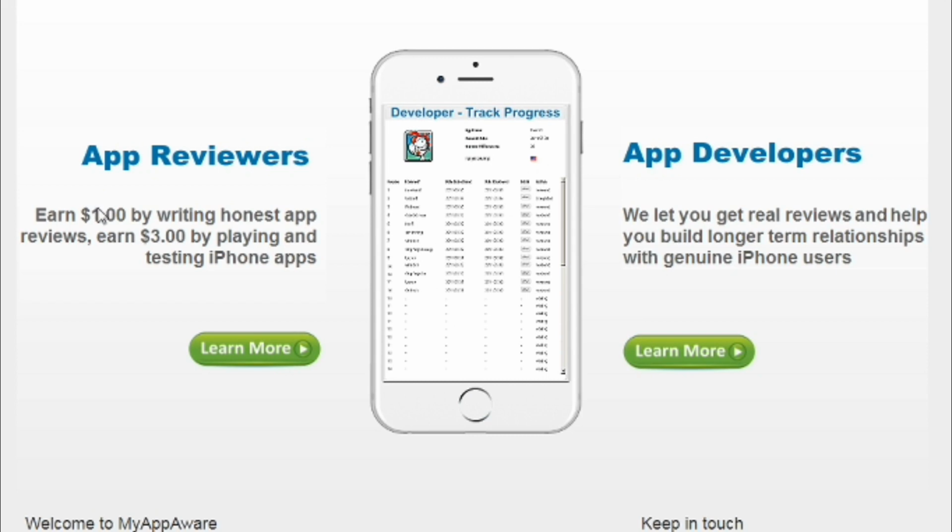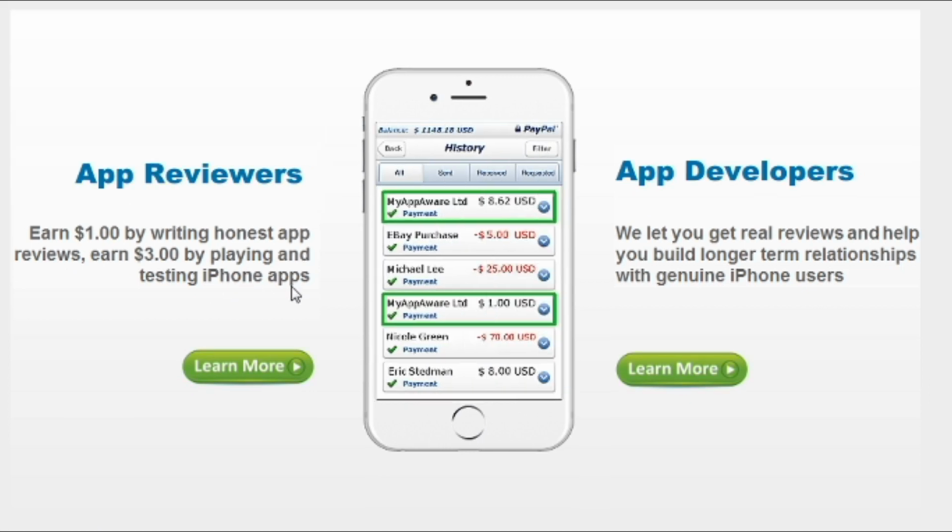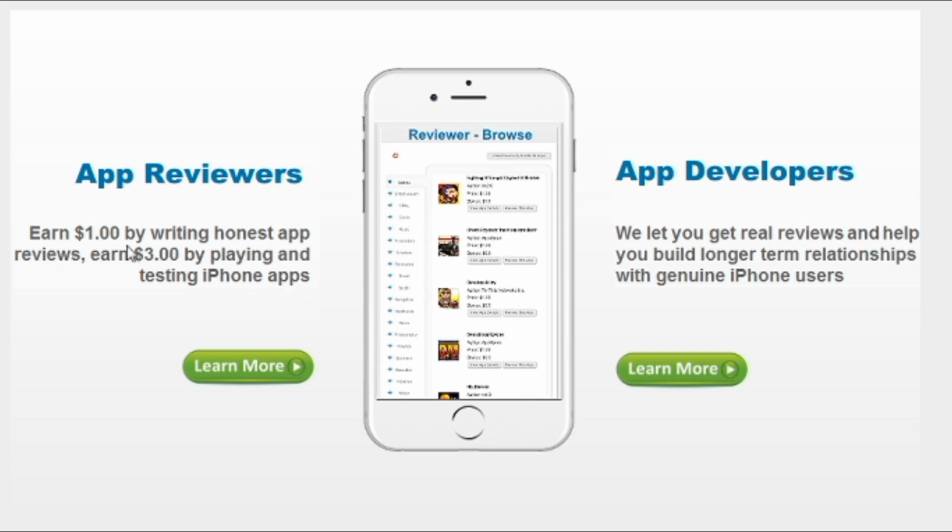App reviewer: earn $1 by writing an honest app review and earn $3 by playing and testing iPhone apps. So you're going to earn $3 by playing and testing the app, and $1 for writing an honest review. The review is not going to be like you are writing an essay. It's just a very simple review of the app. You can normally download it on iPhone, or from the Google Play Store.